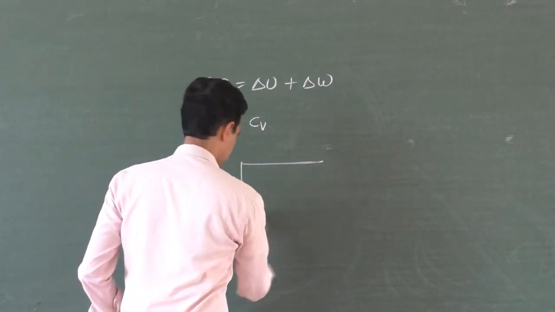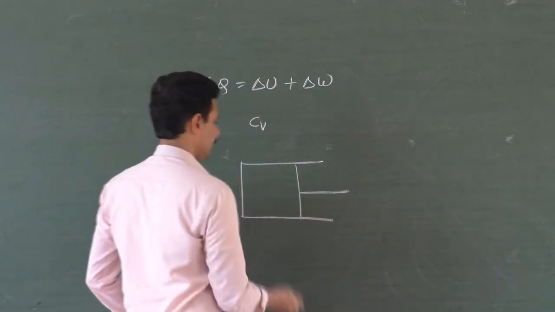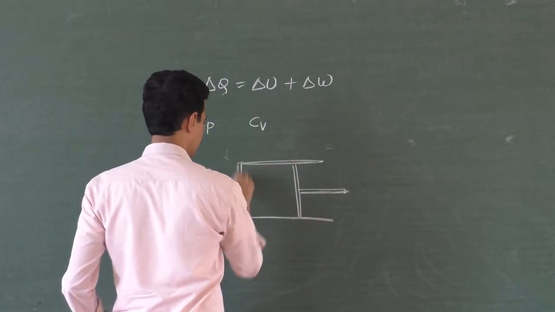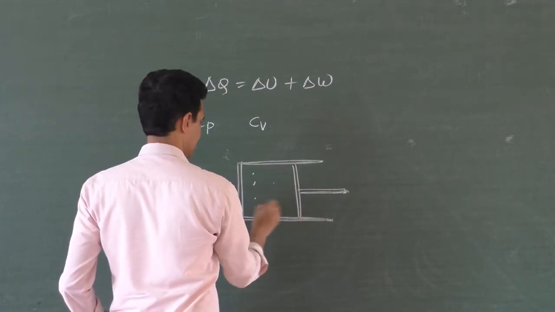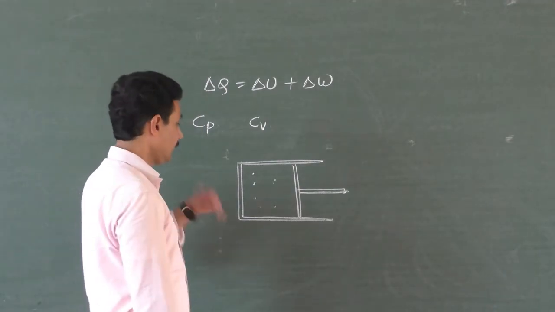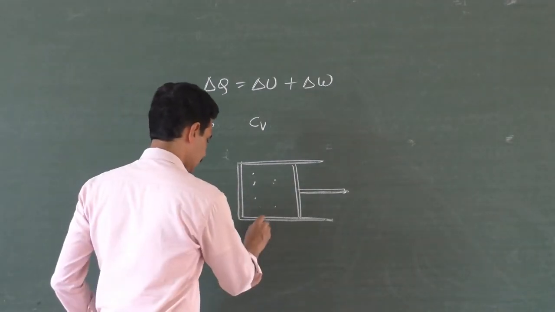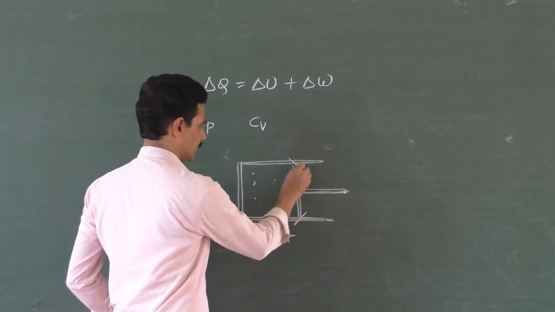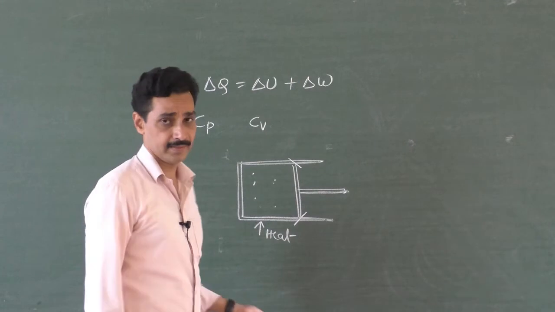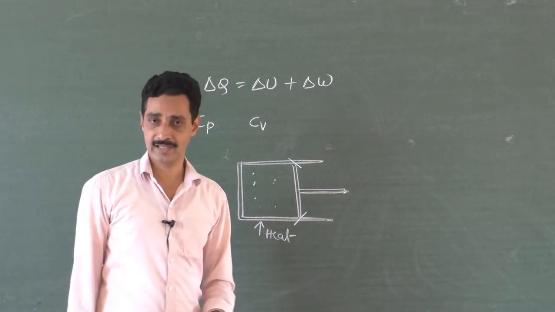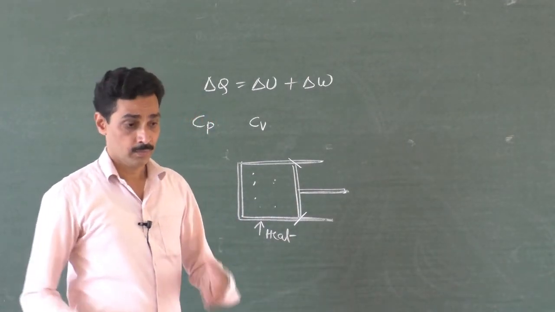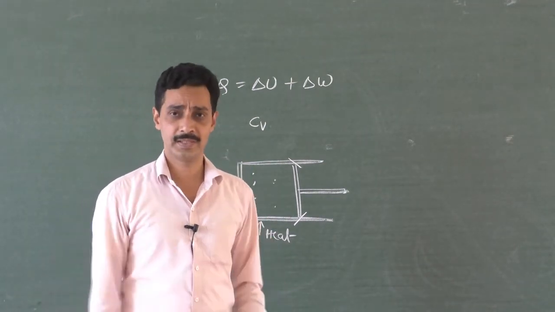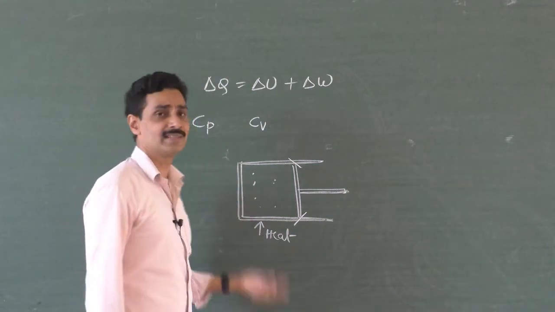So if you take a system like this with a piston, a very soft piston without any friction, and it can move freely. So if you take a gas inside this, say 1 mole of the gas, and heat it, and suppose the temperature is increased by keeping volume constant, all the heat energy supplied here is used to raise the temperature of the gas, because no external work needs to be done. Whatever heat energy you have supplied is perfectly used to raise the temperature, because it is used to increase the internal energy of the gas.